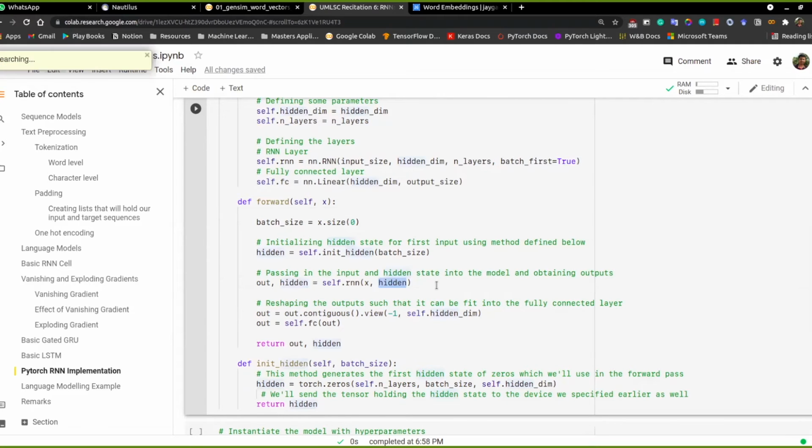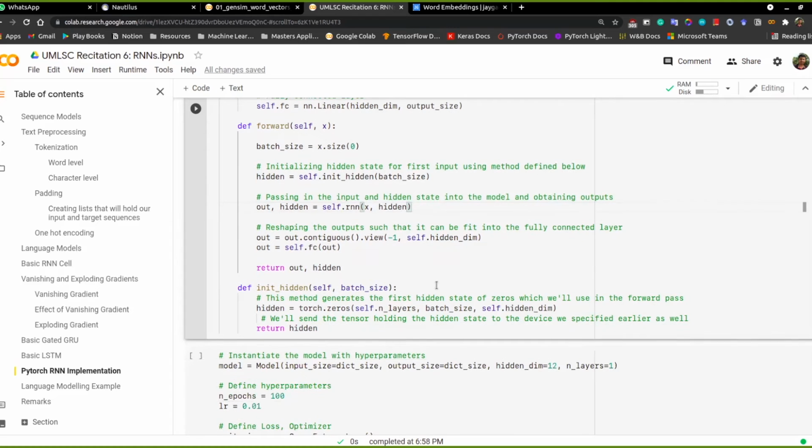If you don't pass the hidden state, it will definitely initialize it for you. But it is usually best practice to pass the hidden state so that you know what is going on in the code. So here we initialize the hidden state. It's the same thing as this: torch.zeros, with self.n_layers, then batch size, and then self.hidden_dim. The number of layers is definitely the first parameter, because based on the layers you get a particular batch size and sequence for that layer, and we pass it on as the hidden.